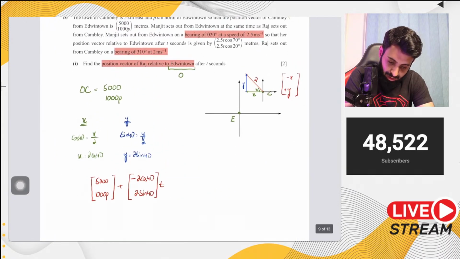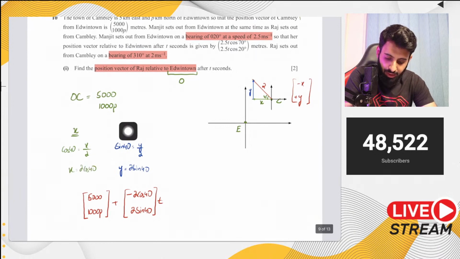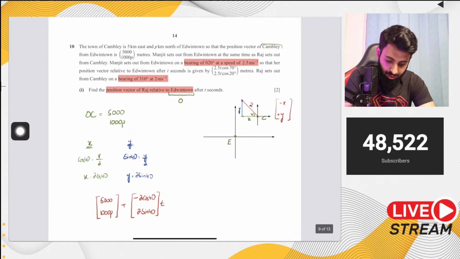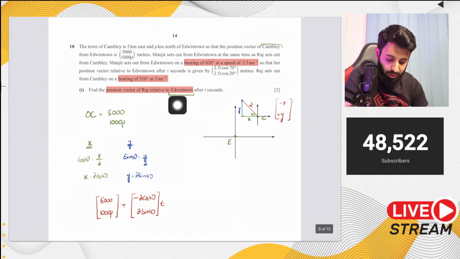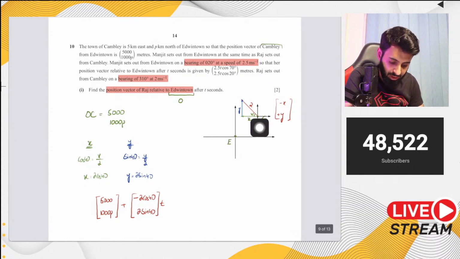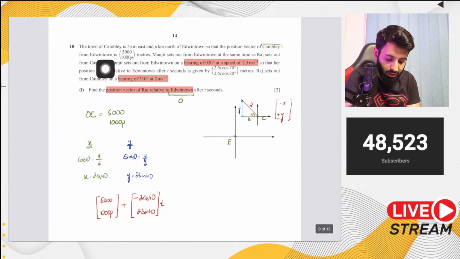In part 1, look, we need to find out the position vector of Raj relative to Edwin town, and Raj is moving from a town, Cambly, which is at a position vector of 5000 and 1000p relative to E. So think of it this way: you have a point C and E is the origin.